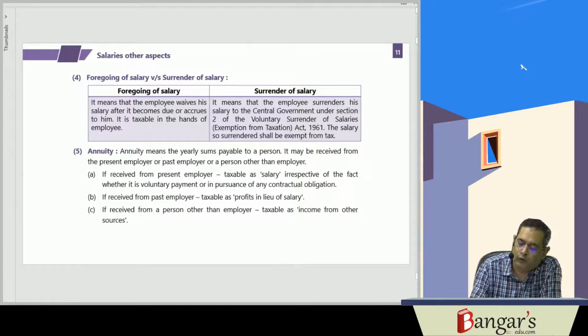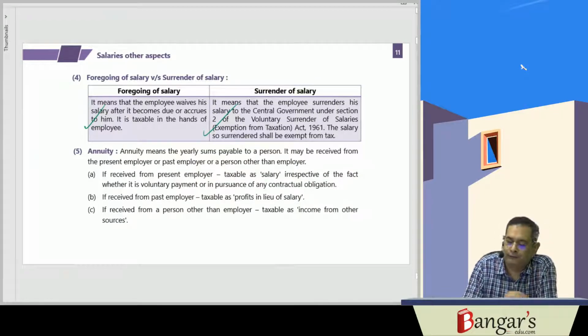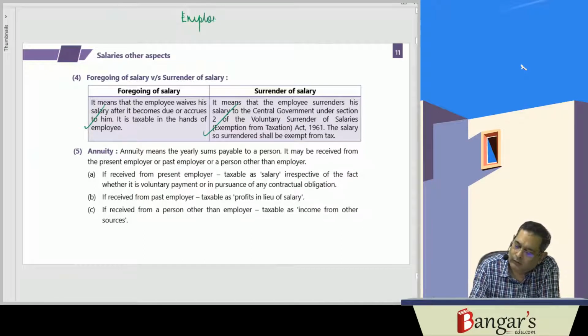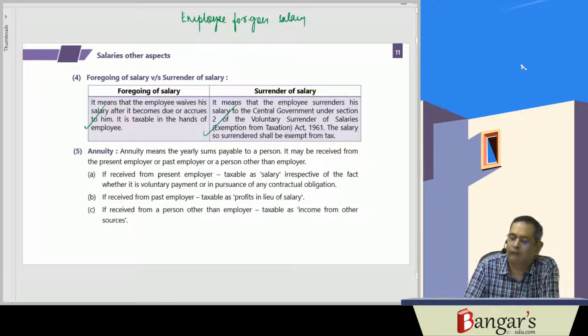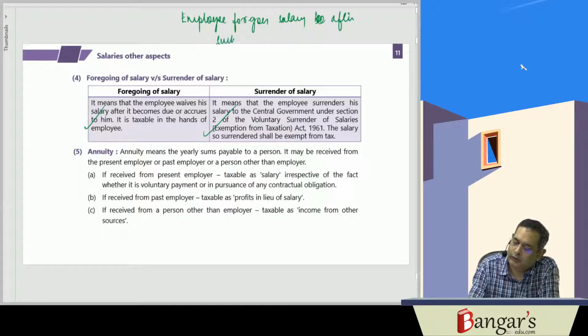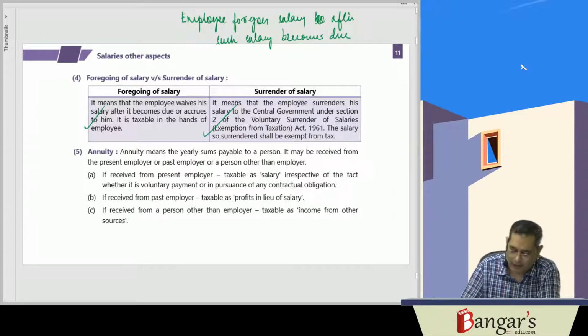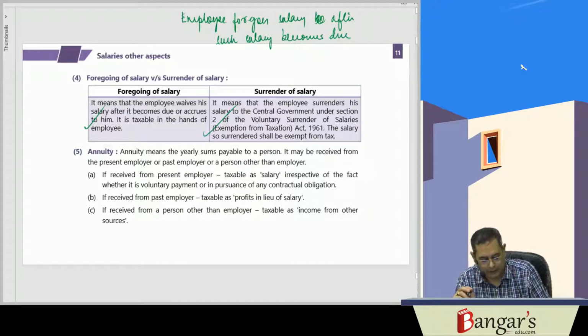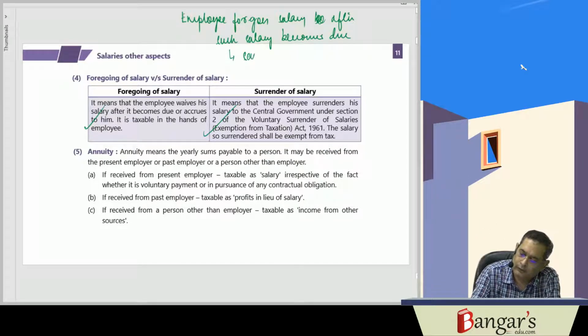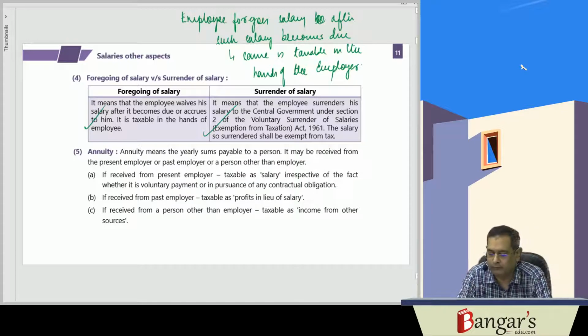Then there is a case of foregoing of salary and surrender of salary. If the employee foregoes salary after such salary becomes due, then the same is taxable in the hands of the employee.